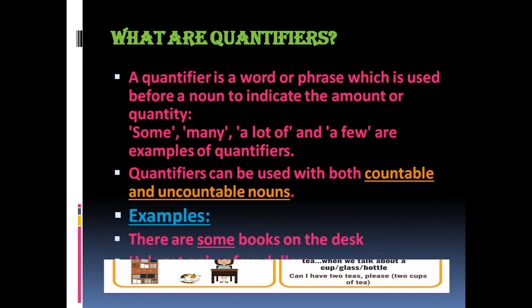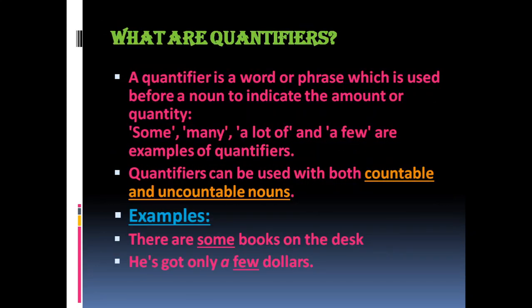Now let us learn about what are quantifiers. A quantifier is a word or phrase which is used before a noun to indicate the amount or quantity. Quantifiers are used to talk about amount or quantity. There are some words when we want to talk about quantity, these words can be used.